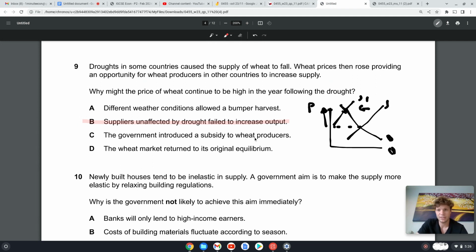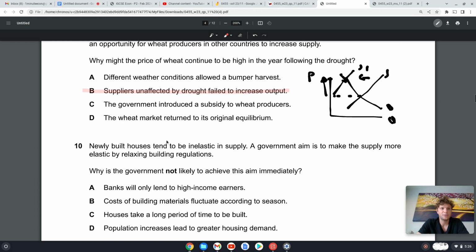Subsidy is basically the government gives a firm some more budget, and they can either decrease prices or increase supply, which will also decrease prices. But since prices stayed high, that's obviously not the case here. The market returned to its original equilibrium, so supply would have increased. That didn't happen. Prices stayed high above the equilibrium price, so the answer must be B.